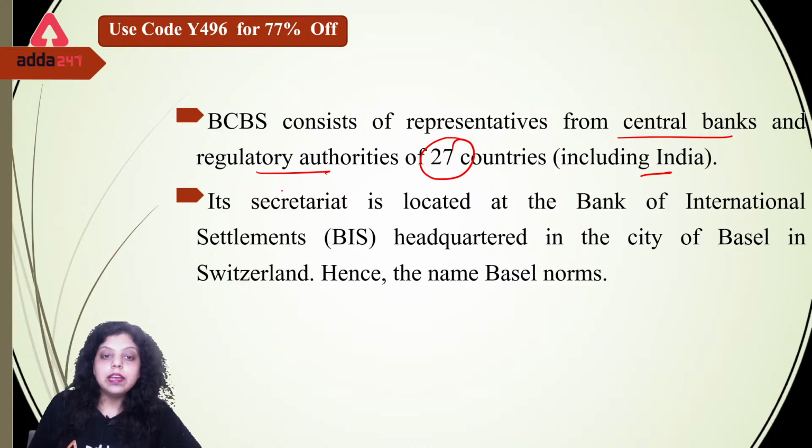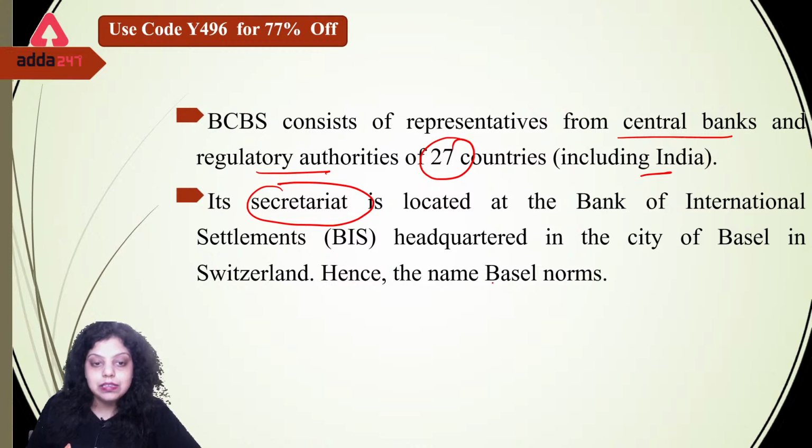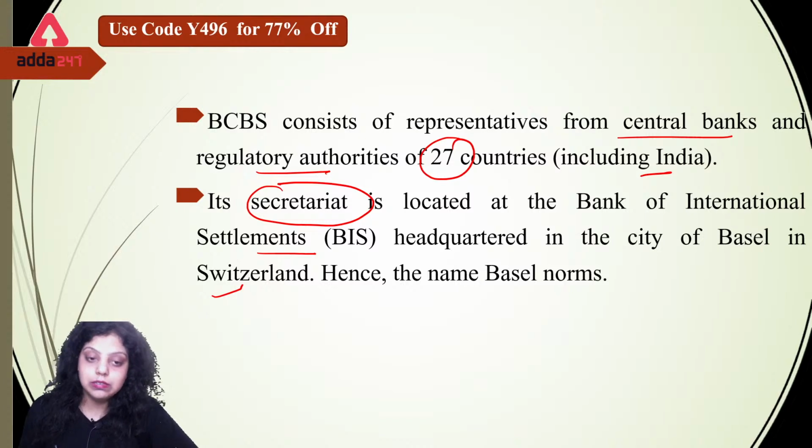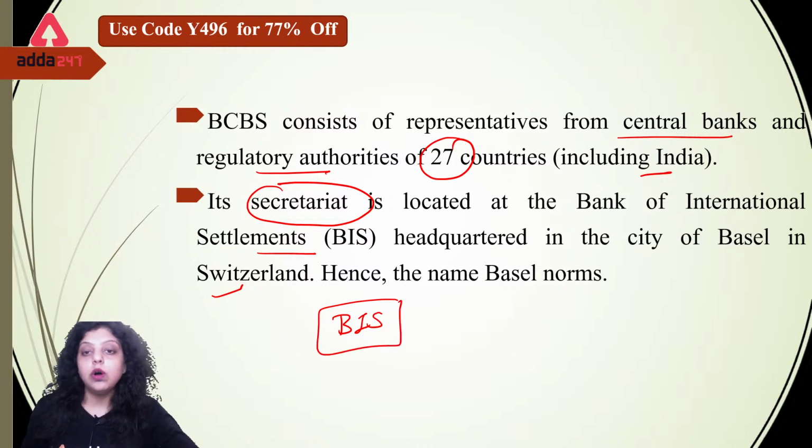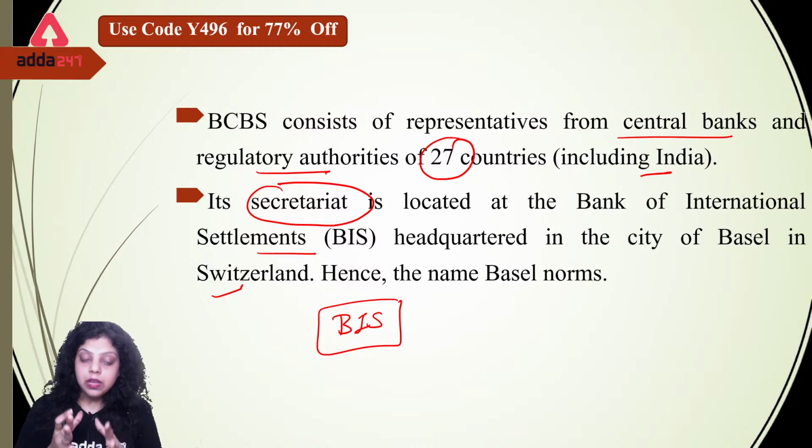Okay. Now the Secretariat of the Basel Committee is located in Basel city, in Switzerland, and is known as BIS, Bank for International Settlements. So BIS, in the Basel city of Switzerland, is the secretariat of the Basel Committee, and BIS gives certain regulations, indications or ideas to the central banks of different countries on how to implement the Basel norms and how they can maintain financial and economic stability in their country. Okay, so BIS stands for Bank for International Settlements.